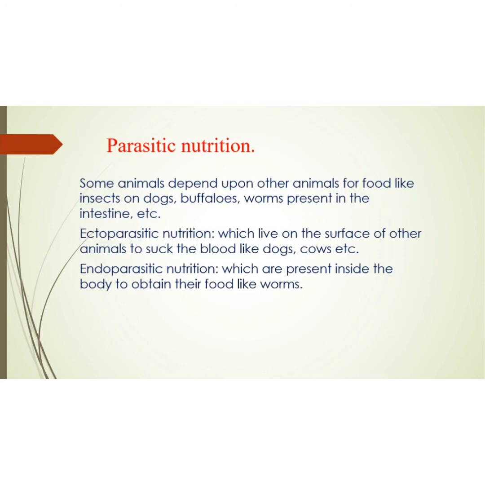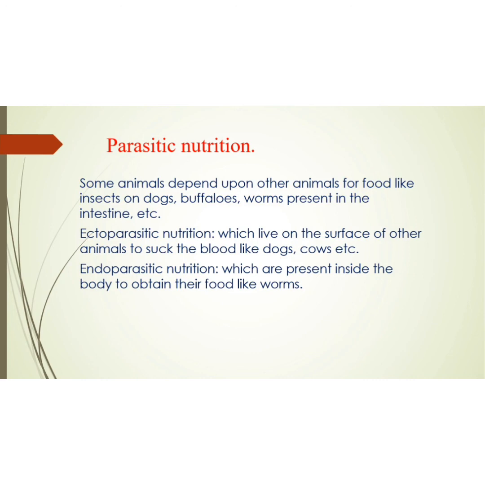Parasitic nutrition. Some animals depend upon other animals for food, like insects on dogs and buffaloes, or worms present in the intestine, etc. Now, there are two different types of parasitic nutrition. One is ectoparasitic nutrition and the second one is endoparasitic nutrition.